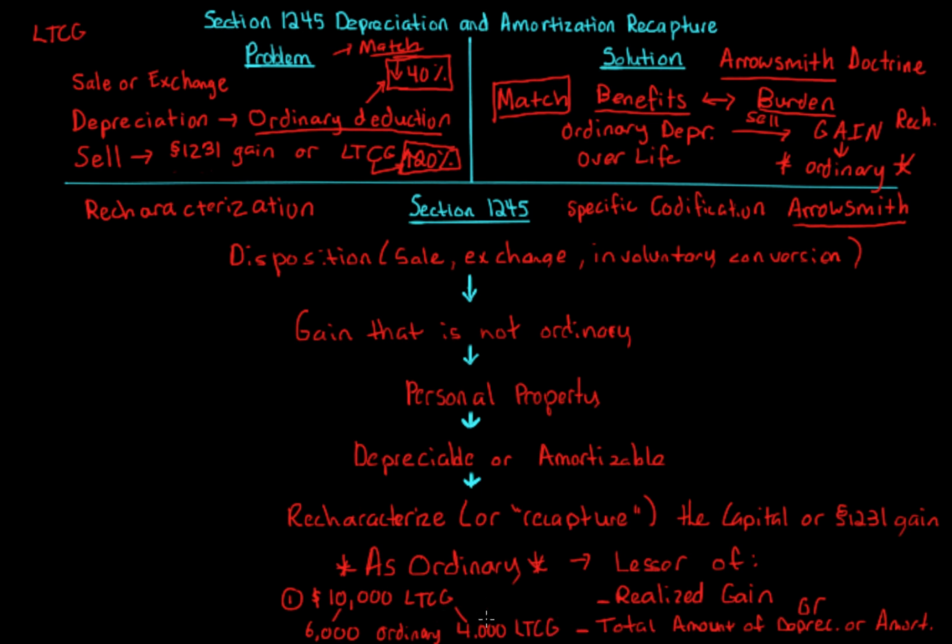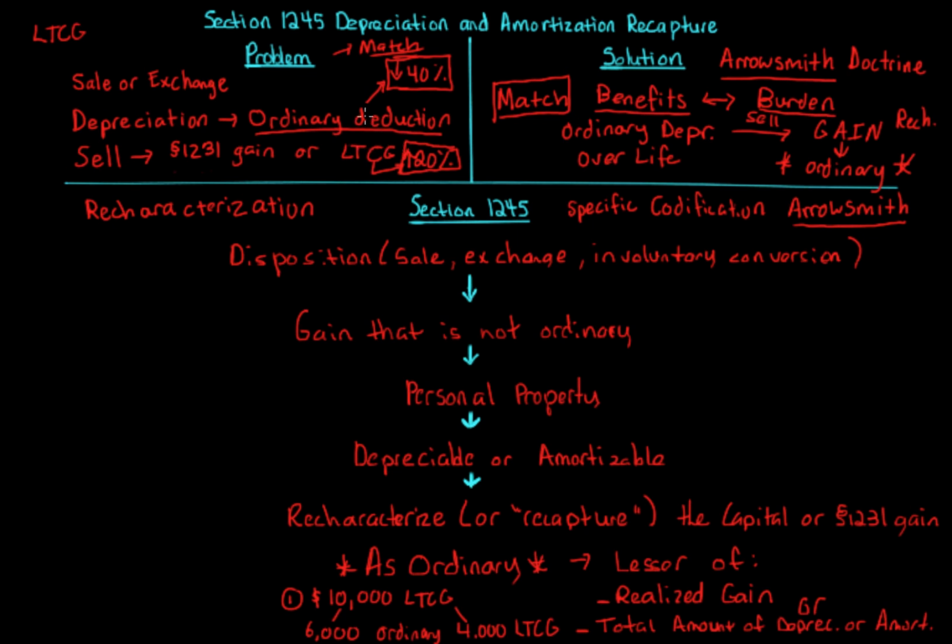So that's what recharacterization does. It takes this long-term capital gain or 1231 gain, and it recharacterizes it because, again, you got the benefit of the depreciation, which provided the ordinary deduction. The way that we fix that is we match. We say you got $6,000 of ordinary deduction benefit, all right?